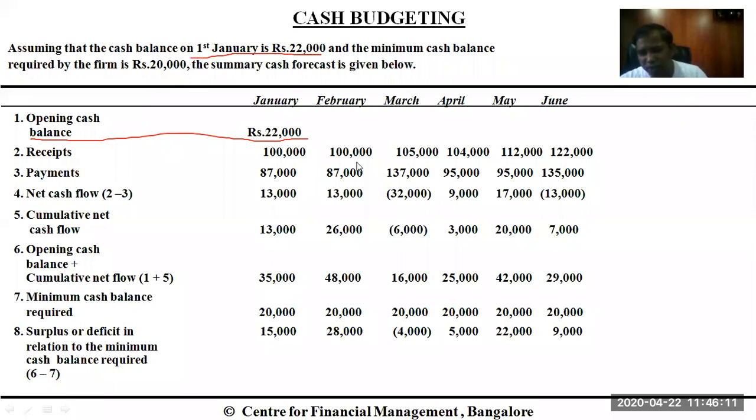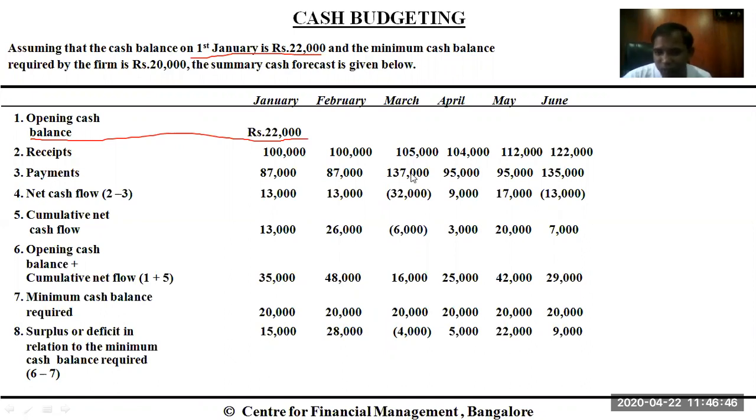So if you go to the next month, you will find this 13 plus this 13. That is the balance of 13,000 in the month of January. Net cash flow 13,000 of January plus net cash flow of 13,000 of February. So this becomes cumulative. Cumulative plus the opening cash balance that we are having in the month of January. We carry forward this opening cash balance in the month of February also. It becomes 48,000. 20,000 as per the criteria given. 20,000 we need to keep as a minimum cash balance on hand. The difference between these two comes to 28,000.